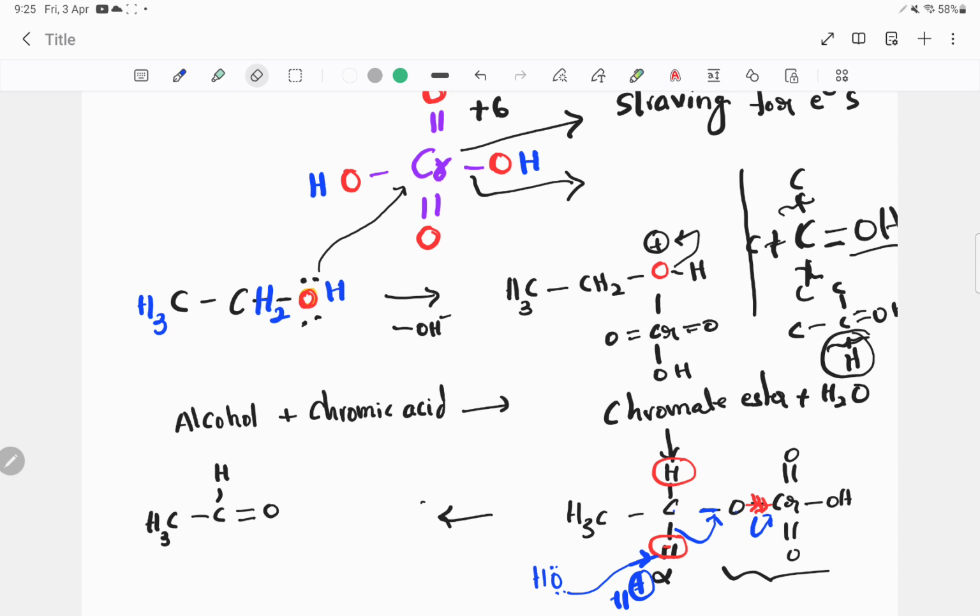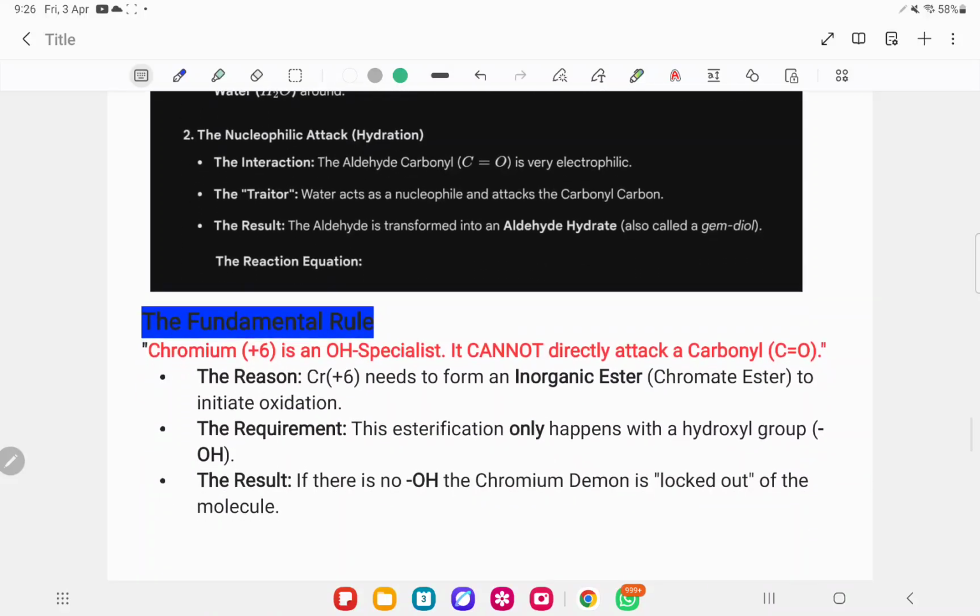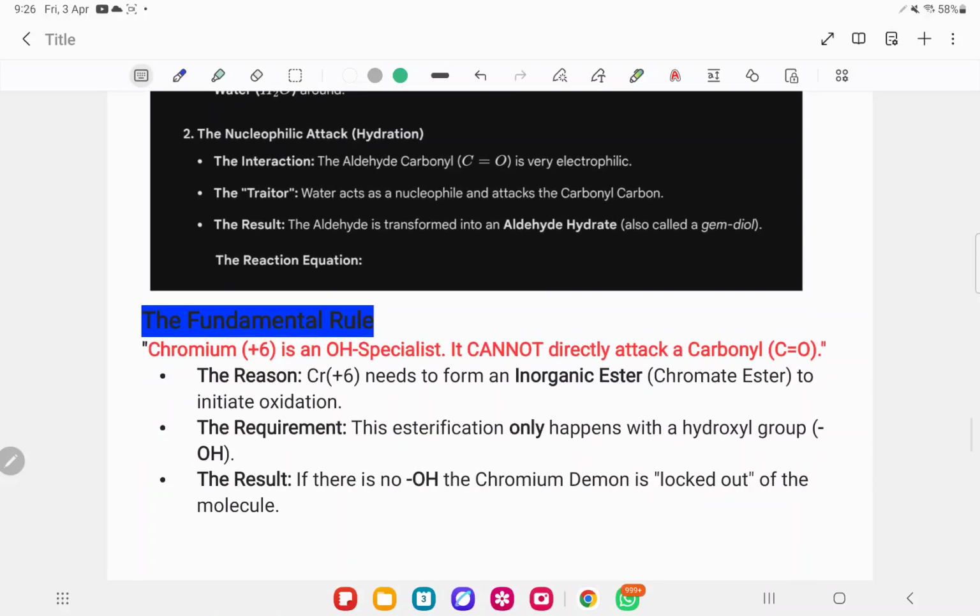Now I have a question. Alcohol is converted to aldehyde. Is the aldehyde safe? No. It is still surrounded by the demon chromic acid. But remember one very important note: even though it is in the environment of chromic acid, chromic acid cannot directly attack the aldehyde.